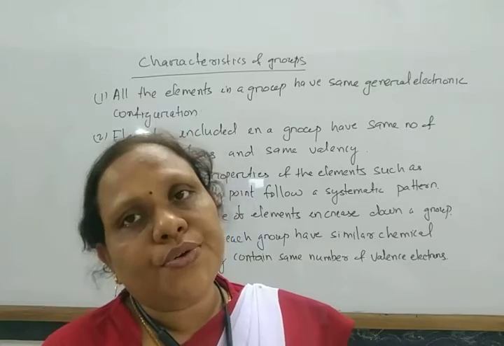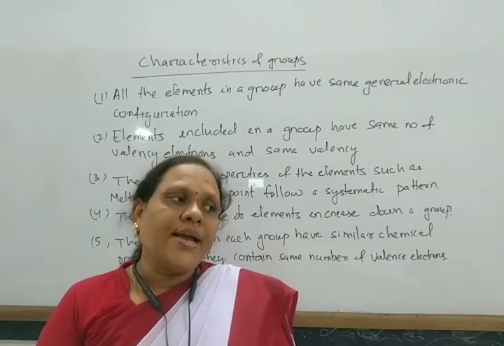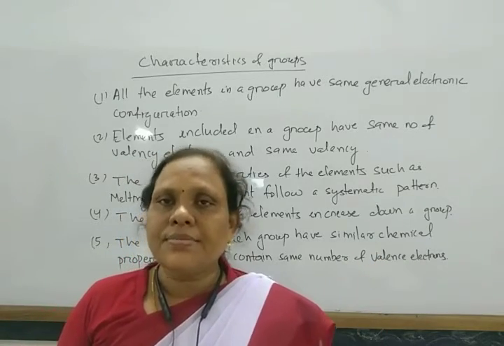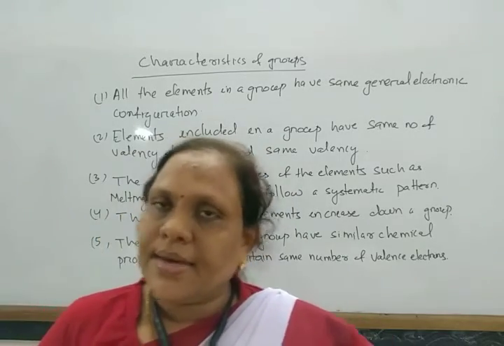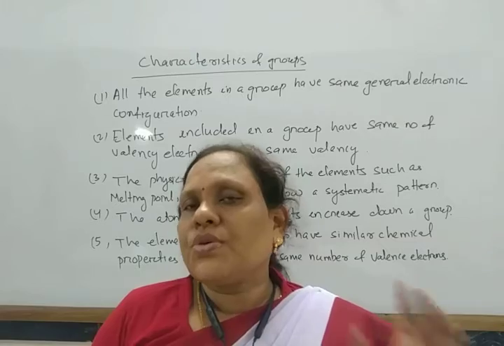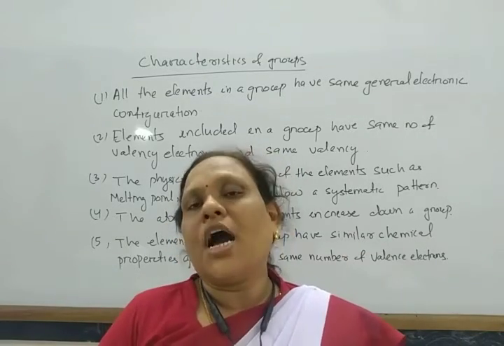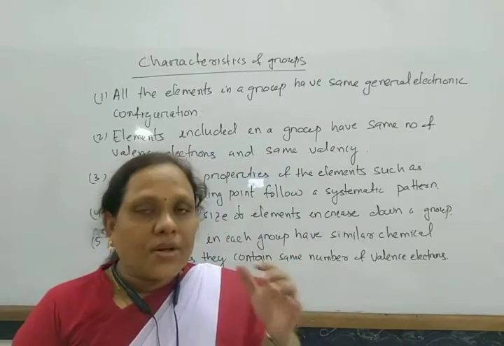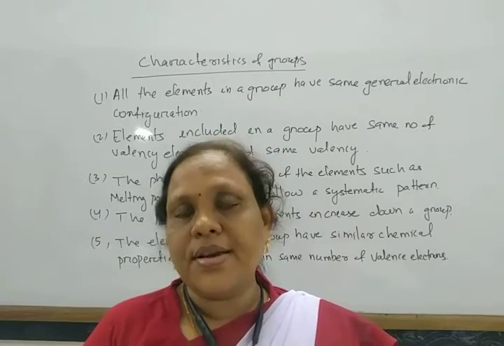When electrons are arranged according to Aufbau principle, the electronic configuration comes after 2, 8, 8, 18, 18, 32. In the same way, all the elements in the periods are arranged following this Aufbau principle.